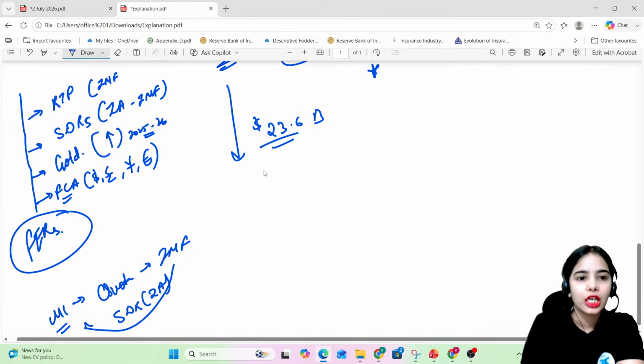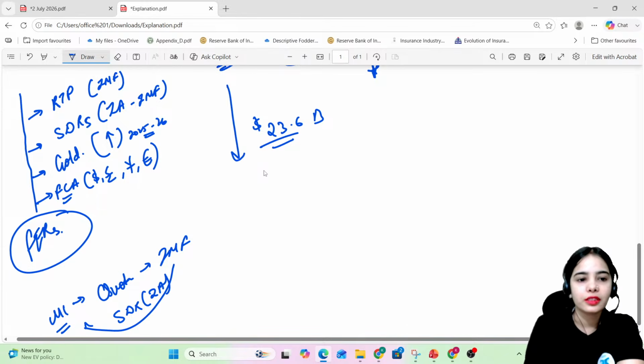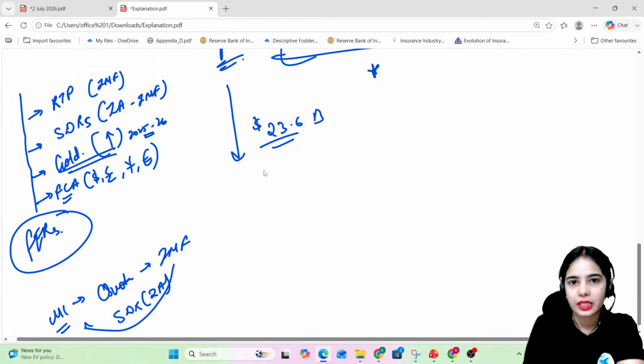Okay. So now what happened is that the gold prices were increasing continuously, due to which the value of the foreign exchange reserves increased, and also the dollar was depreciating against the other strong currencies. So that means the reserves that we have of the other strong currencies started to appreciate.